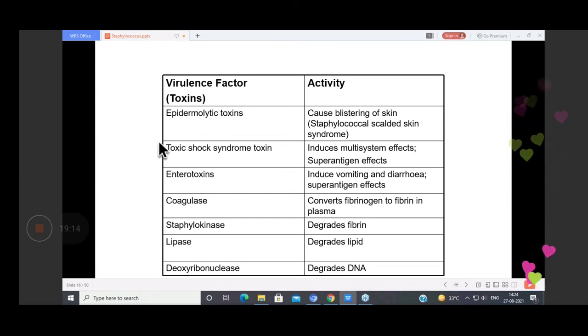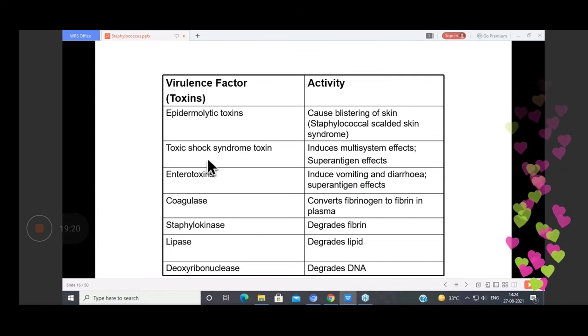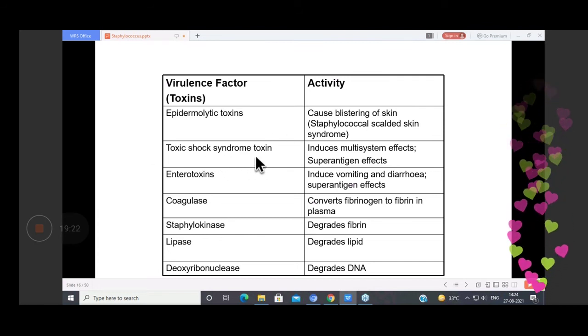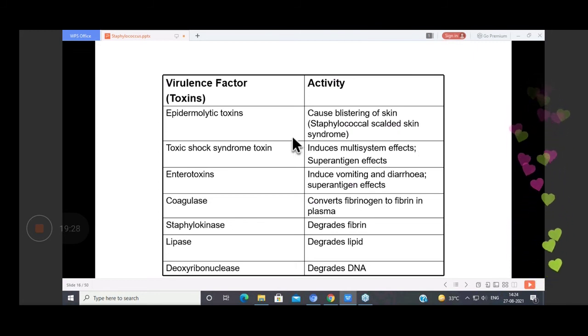Then another important syndrome is toxic shock syndrome toxin. So you can get a question on this as well. This toxic shock syndrome toxin induces a multi-system effect. This particular toxin has a superantigen effect. You must have read in your immunology lectures. So this toxic shock syndrome toxin, there are two types, TSST-1 and 2, and both the types act as superantigens.